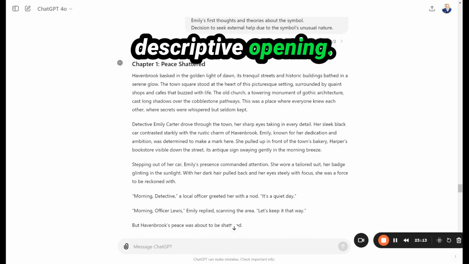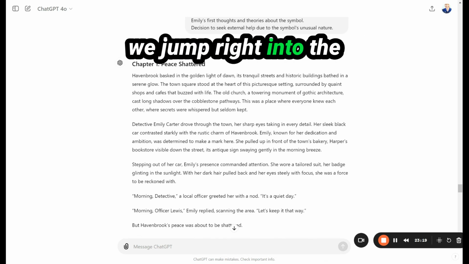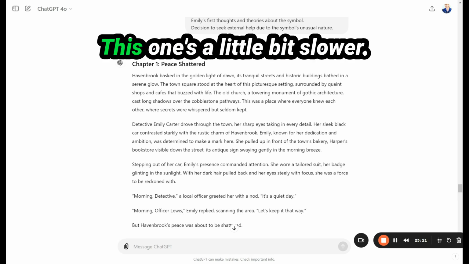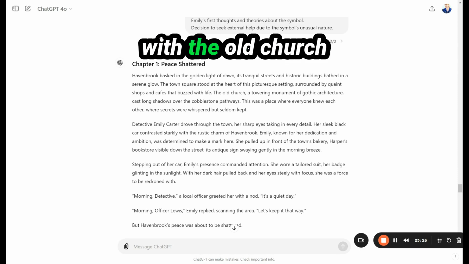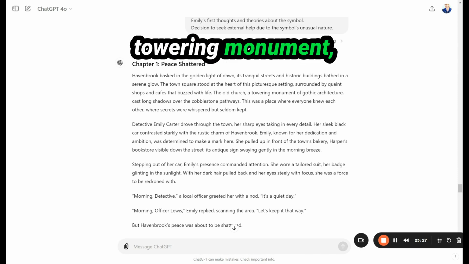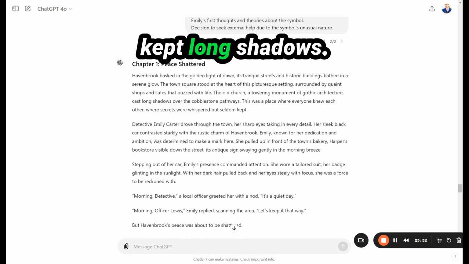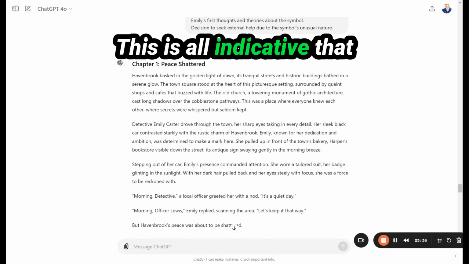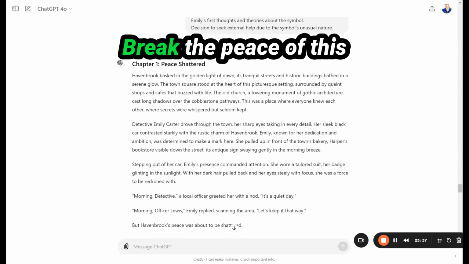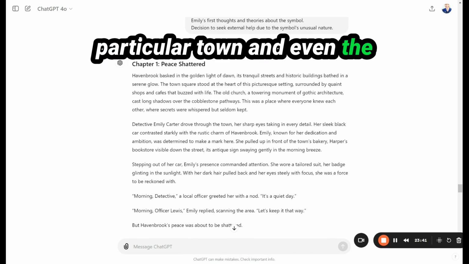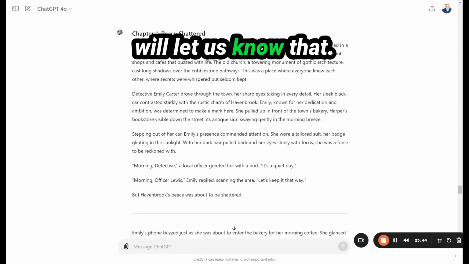More of a descriptive opening. A lot of times I like when we jump right into the conflict of the story. This one's a little bit slower, but even the descriptions with the old church, towering monument, Gothic architecture, secrets whispered but seldom kept, long shadows, this is all indicative that something is going to break the peace of this particular town. And even the chapter title, Peace Shattered, will let us know that.